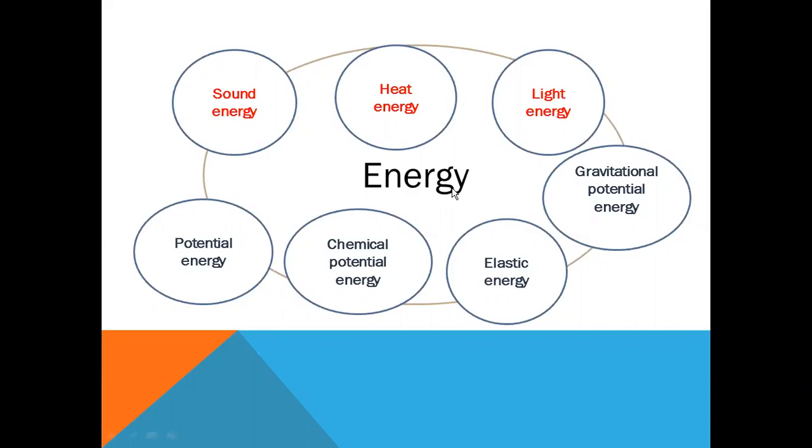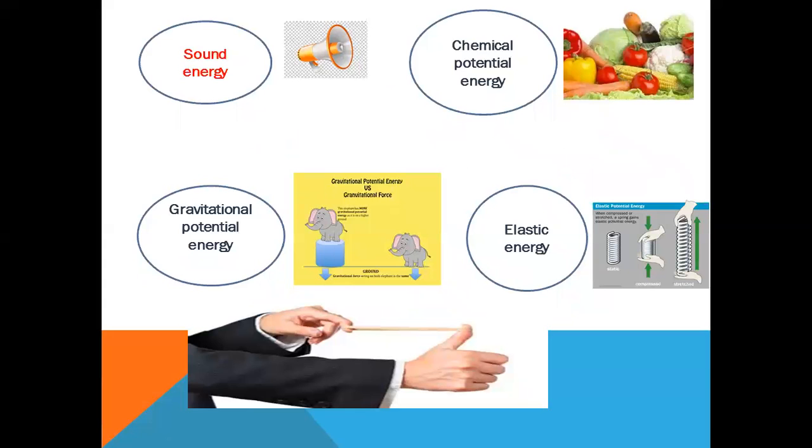Types of energy, or kinds of energy: sound energy, heat energy, light energy, and lastly potential energy that has three kinds: chemical potential energy, elastic energy, and also gravitational potential energy. Let's move on to another part for the last periods to understand these points.